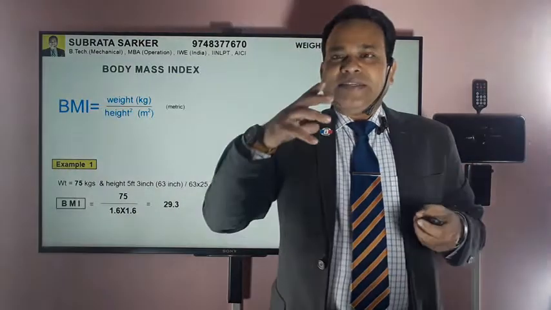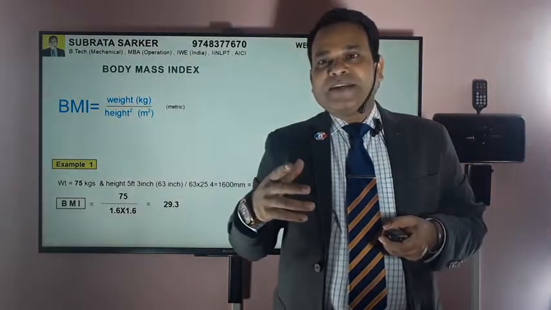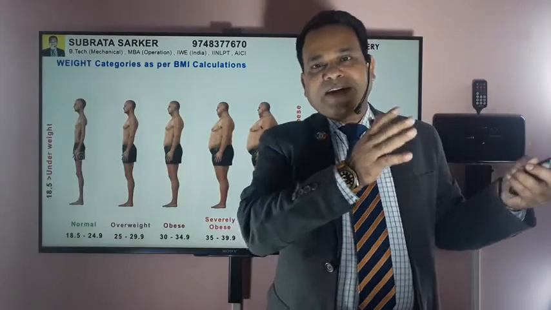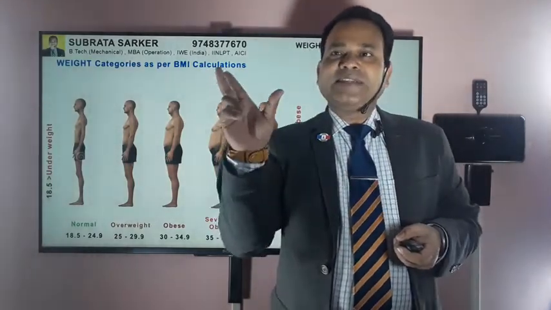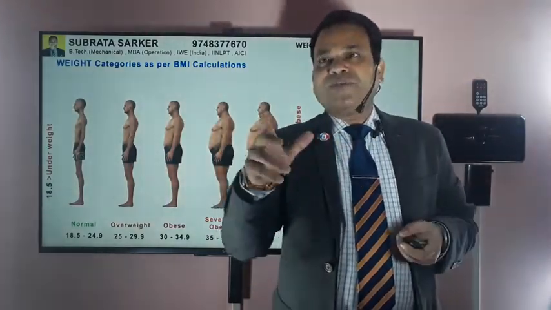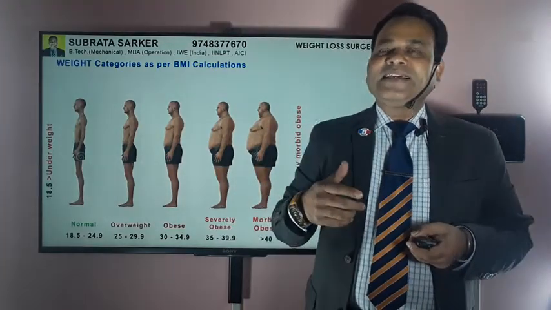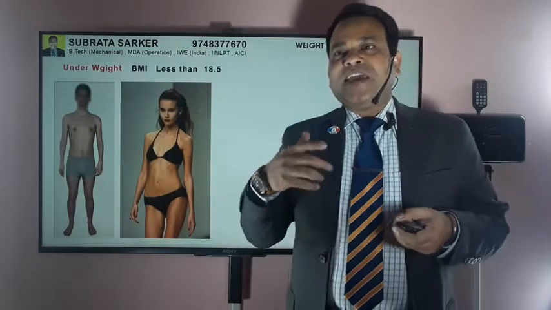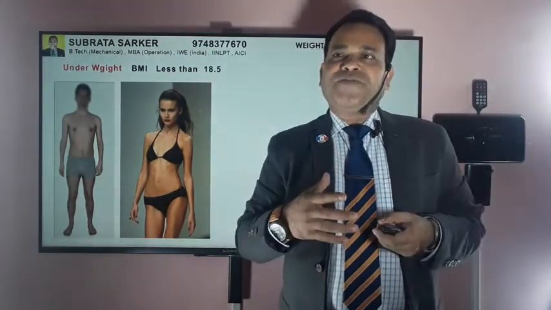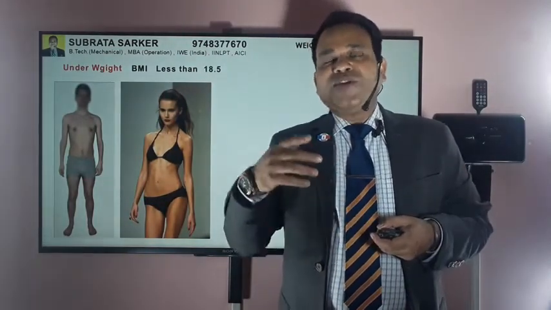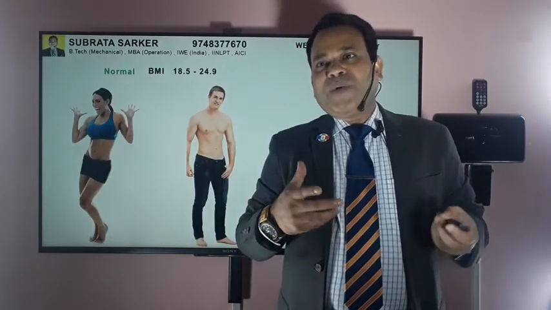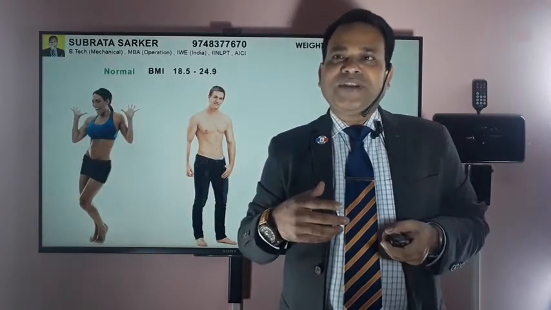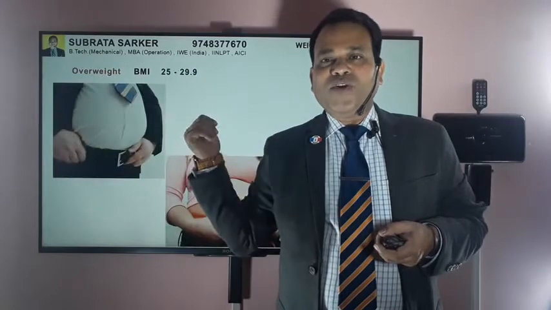Depending on your body mass index, you are in a different category. If your body mass index is less than 18.5, then you are underweight, like in this picture. If your body mass index is between 18.5 and 24.9, then you are normal weight. And if your body mass index is between 25 and 29.9, then you are called overweight.